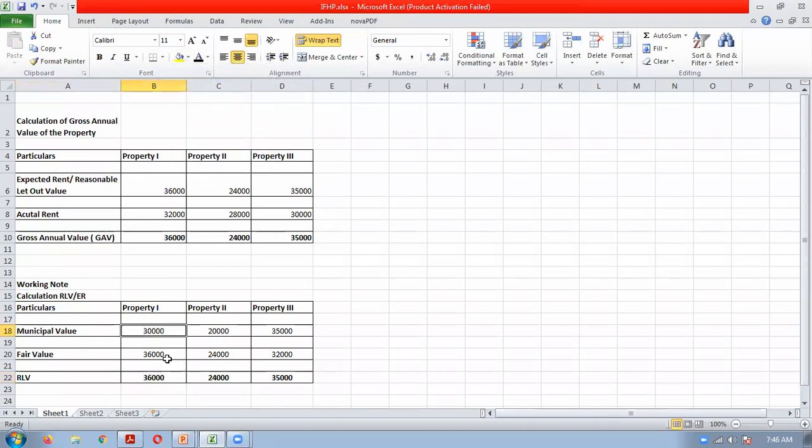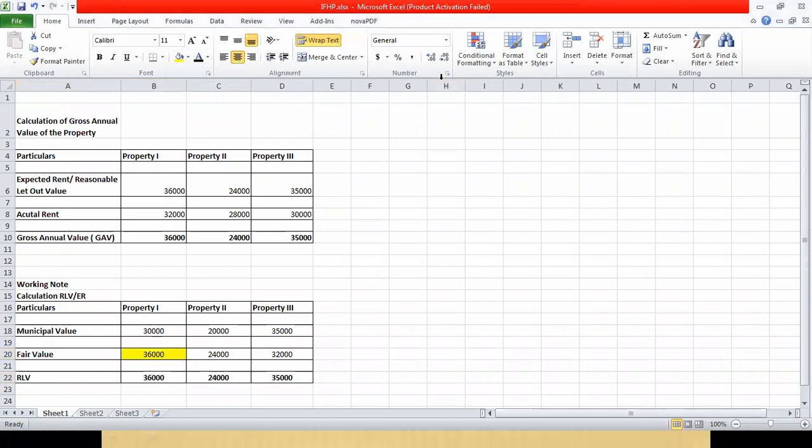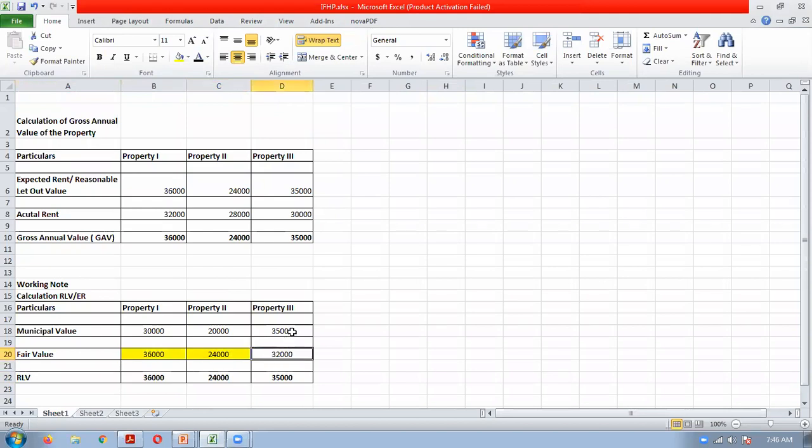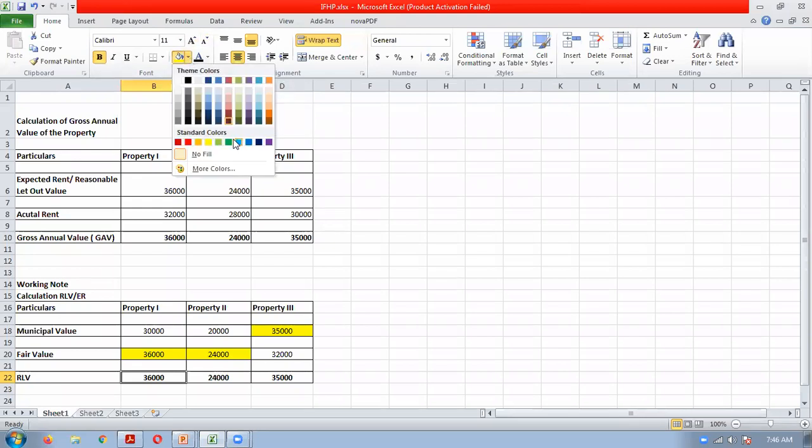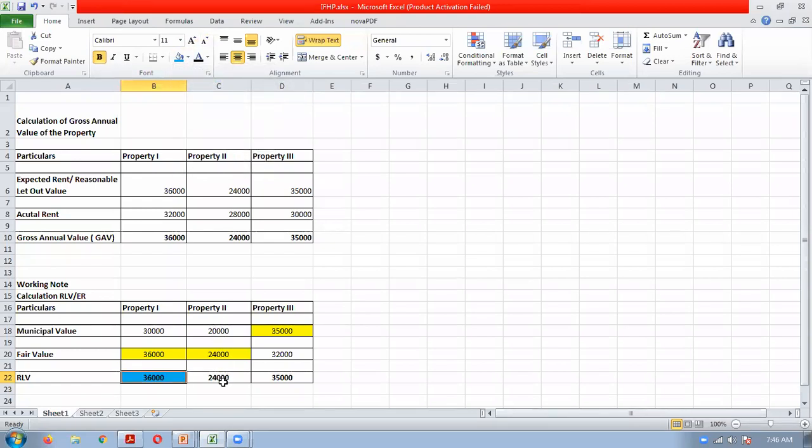higher of 30,000 and 36,000 is 36,000. Here 20 and 24,000, the higher value is 24,000, and here the higher value is 35,000. So that will become our RLV. Higher of the municipal value and fair value will become the expected rent or reasonable rent